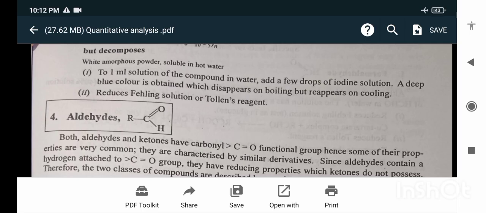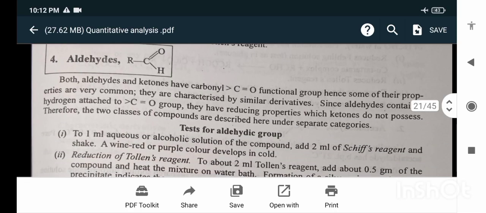Aldehyde. Both aldehydes and ketones have the carbonyl functional group and hence some of their properties are very common. They are characterized by similar derivatives. Since aldehydes contain a hydrogen attached to the carbonyl group, they have reducing properties which ketones do not possess.